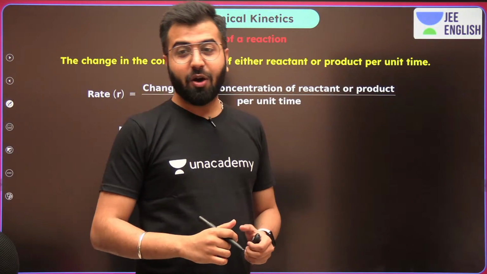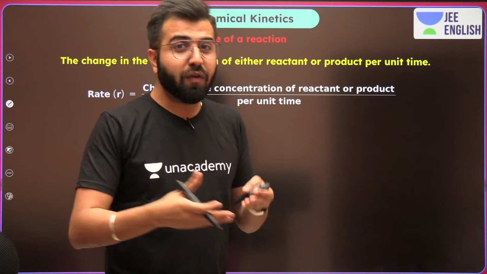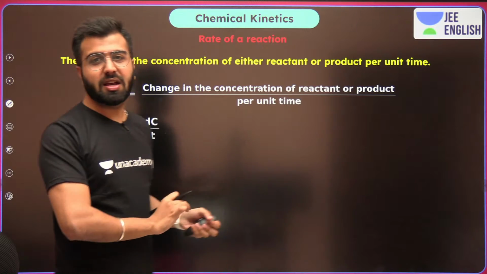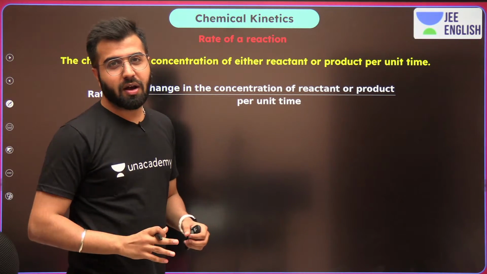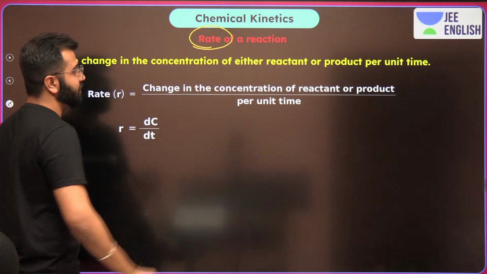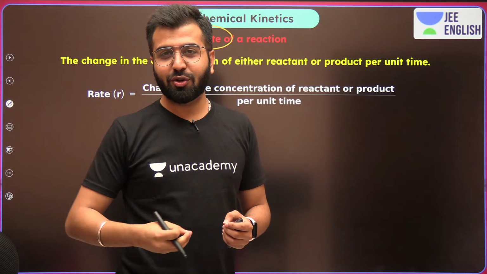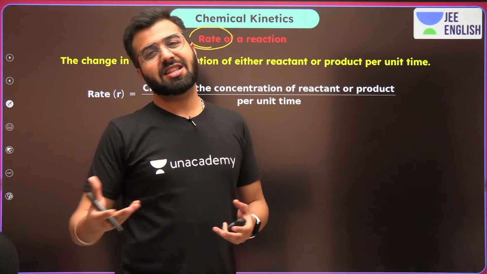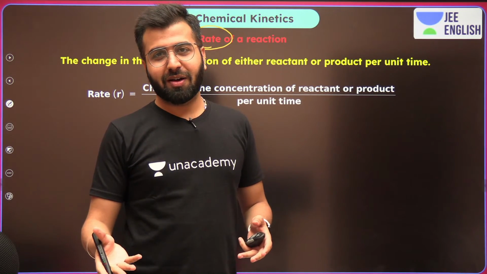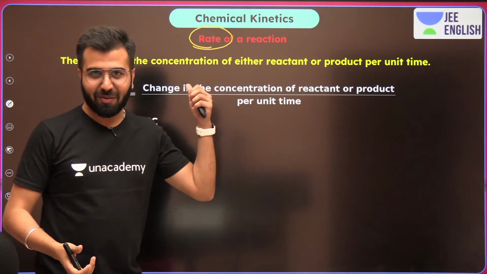Okay? And now over here you should remember, how do we get to know how fast a reaction is? Everything is going to revolve around a single word, which is the rate of reaction. How fast? What is the rate? I'm not talking about the price. You go to the shop and you say, what's the rate of onions, or what's the rate of anything, right? That's not the rate we are talking about. We're talking about the speed.